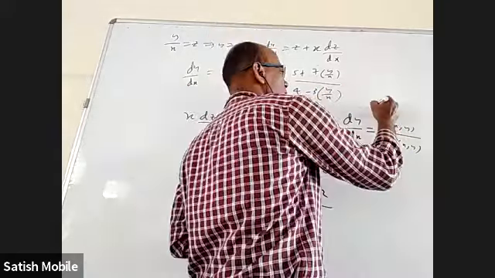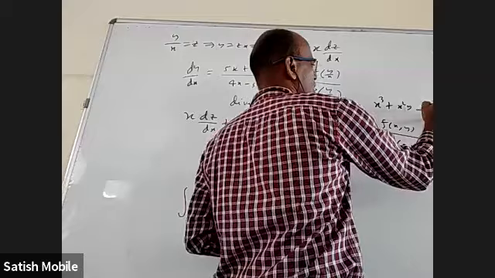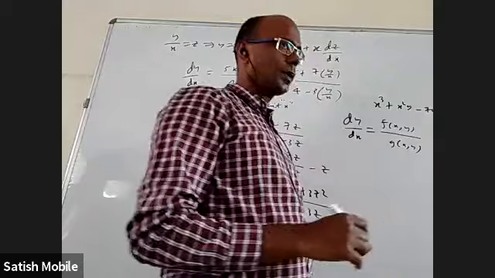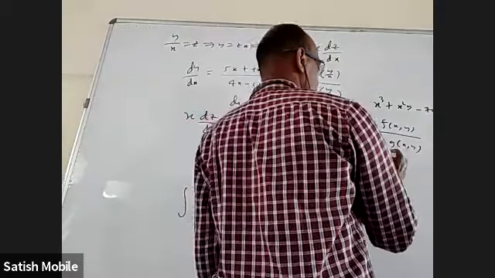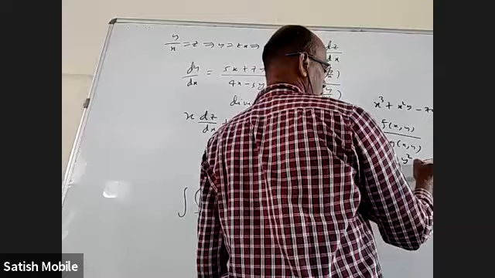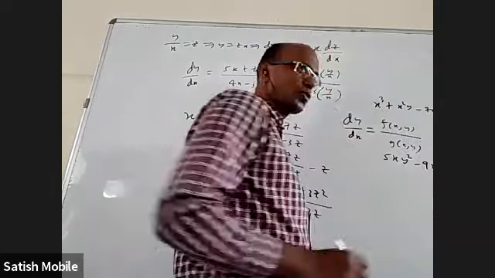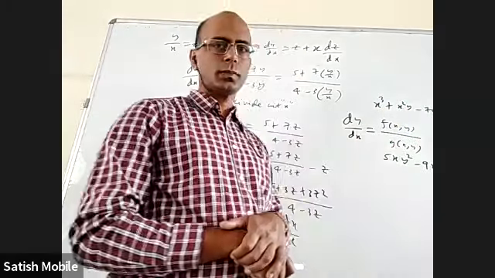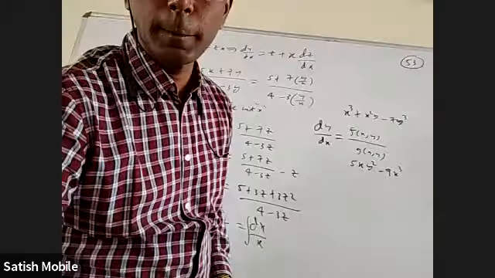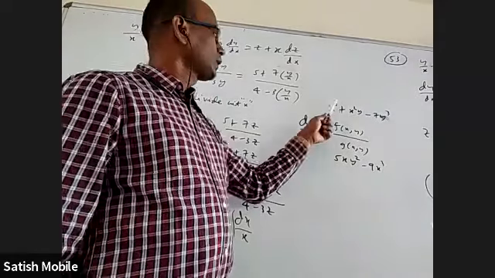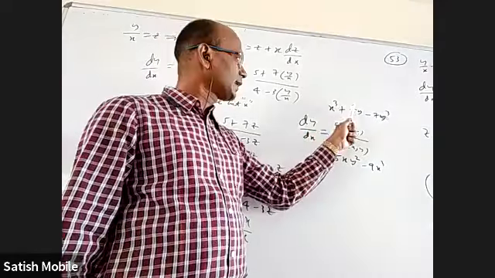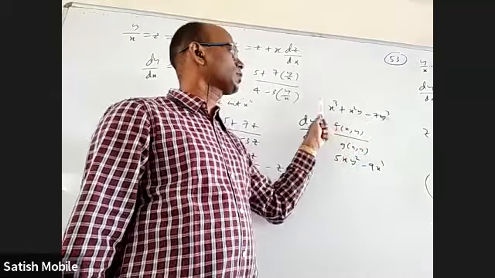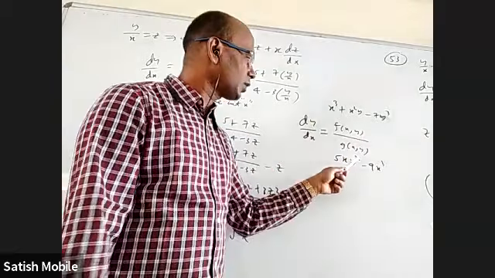For example, this may be x cube plus x square y minus 7 y cube. This may be 5xy square minus 9x cube, something like this, whatever it is. You can see every term here degree is same. Okay, this is cube. Here power is 2 and power is 1. Total when you add the powers it is 3. Here also it is 3. So everywhere degree is same. Denominator also degree is same.